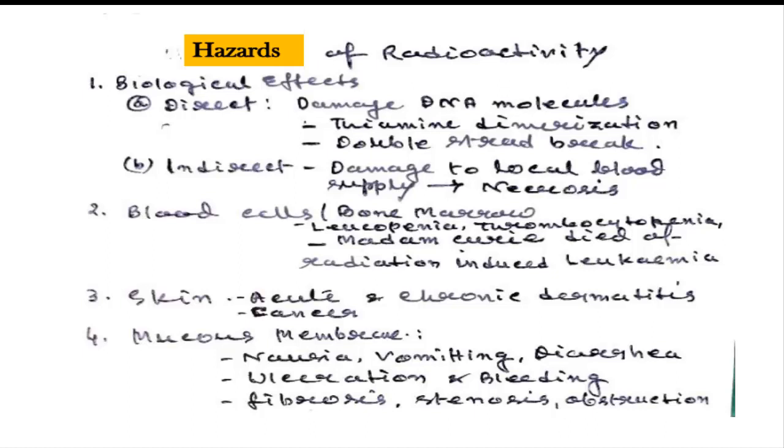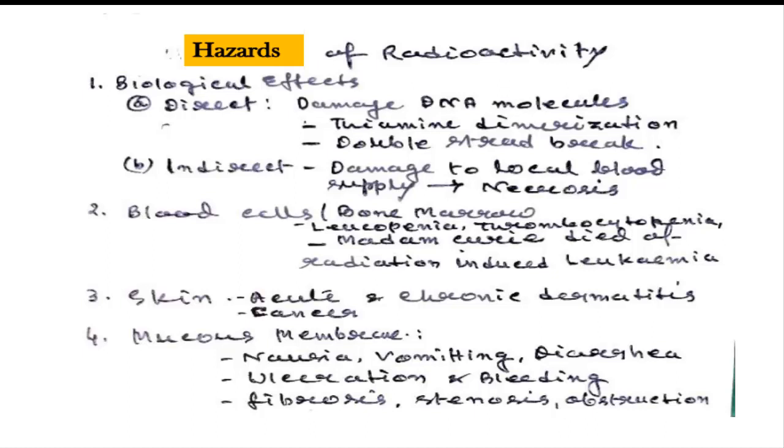Madame Curie, who had a tremendous contribution to the research of radioisotopes, who did research with radium, died of leukemia ultimately. So she gave her life for science. It's a great contribution.